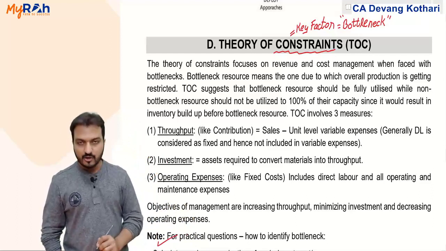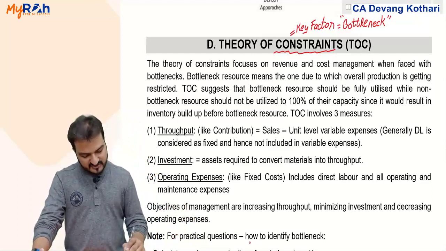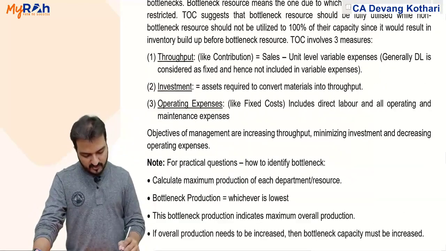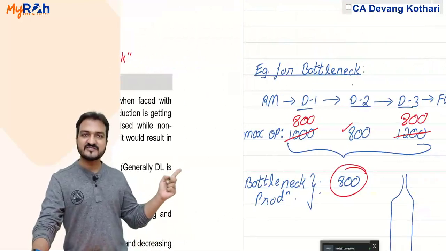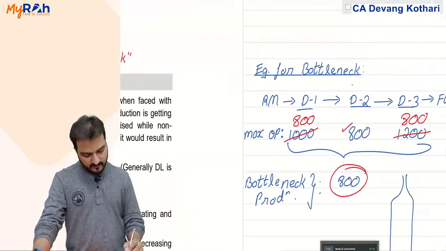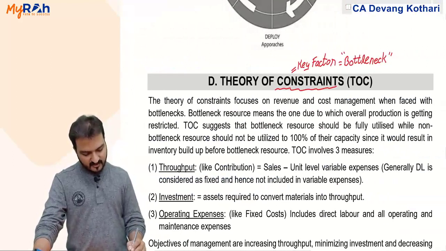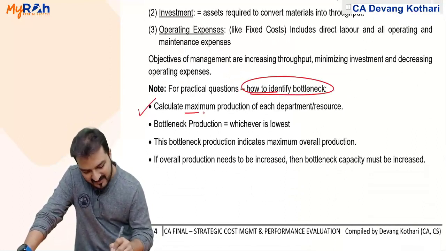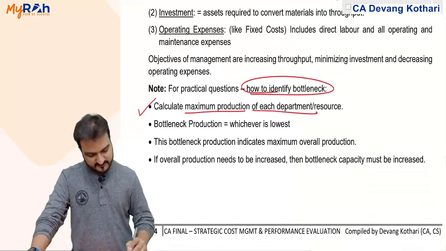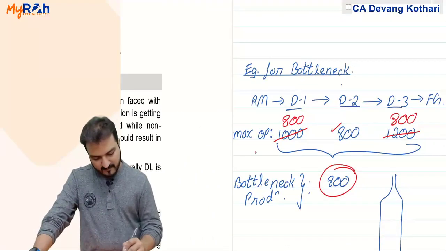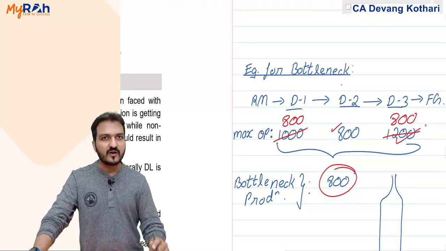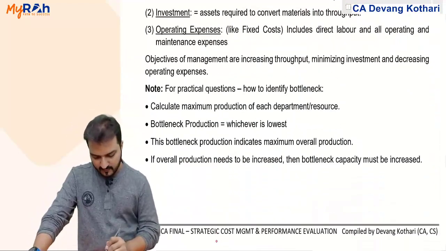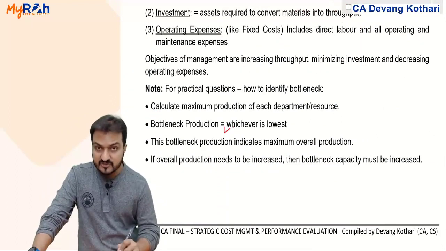Okay, for practical questions, notice how to identify the bottleneck. Well, you calculate or identify the bottleneck just like what I explained to you in this example here. This entire example I have also summarized in my summary here. And how to identify the bottleneck? Well, you calculate the maximum production of each department or resource like this. Maximum output of D1, D2, D3. Find the maximum production of each department. Then step 2, bottleneck production means whichever is lowest.